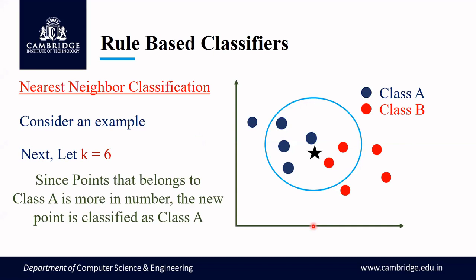Why is it so? That is because when the value of k is too large, it is going to consider those points which are present far away also. But the algorithm says it is nearest neighbor. When the value of k is large, it considers points which are very far from the test point. So that is the problem that might occur when k is large or small.